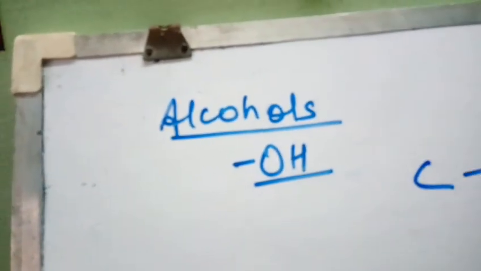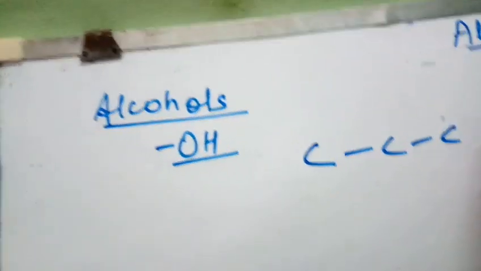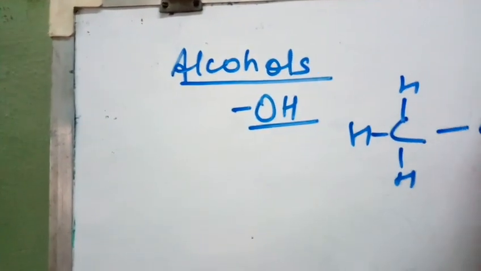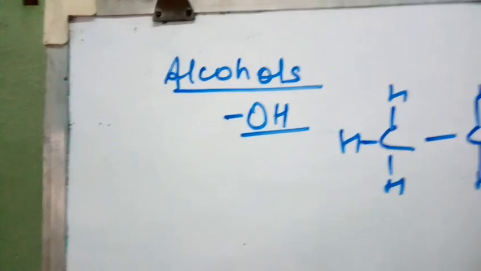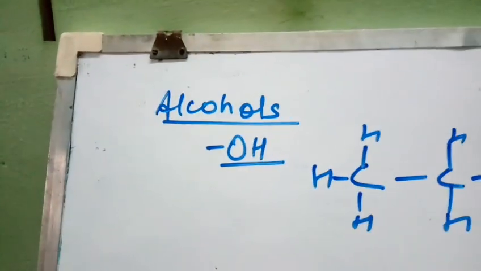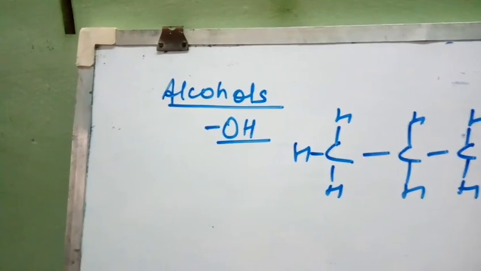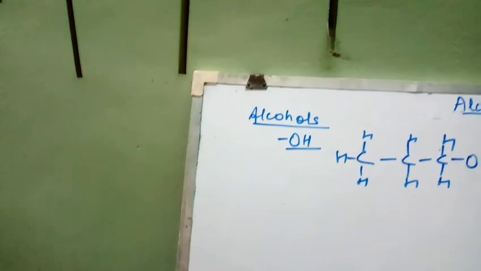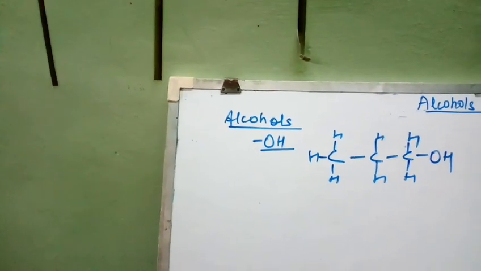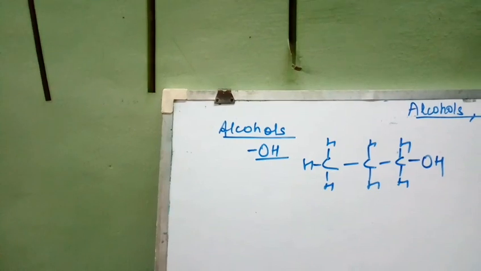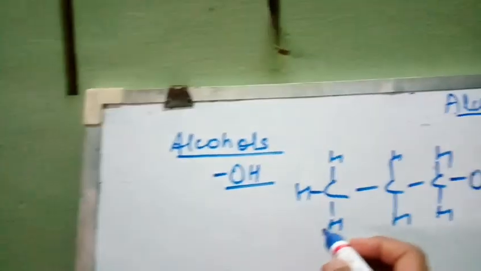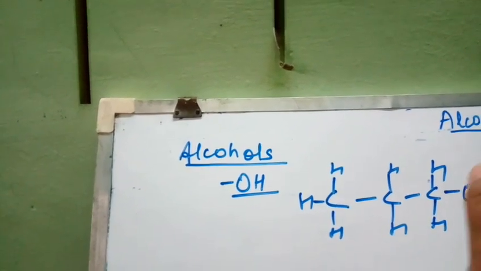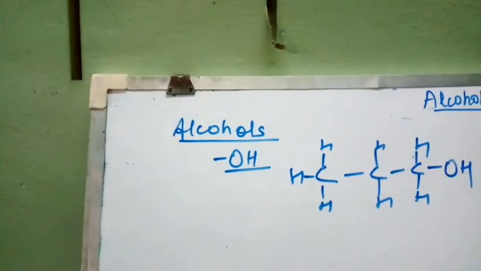So if one or more hydrogen from the alkane, say this is your propane, if I replace one or more hydrogen with the hydroxyl group, then it will become alcohol, right? So alcohols are the compounds in which the hydroxyl group is attached to the aliphatic system, aliphatic chain. So if your hydroxyl group is attached to the aliphatic chain, it is known as alcohol.